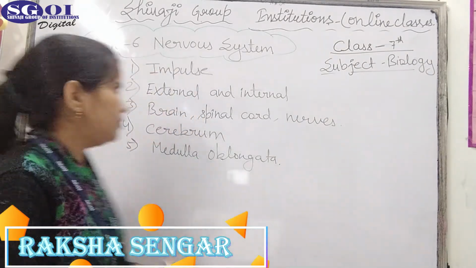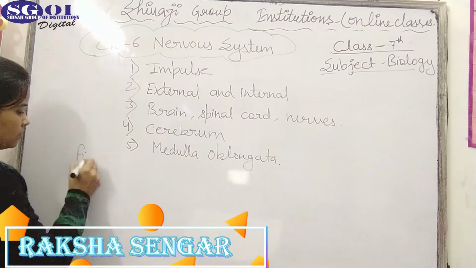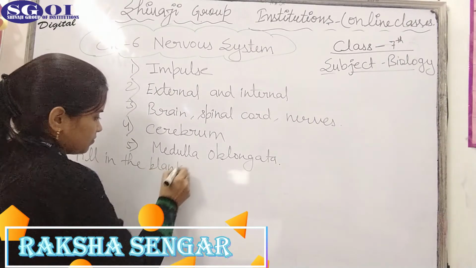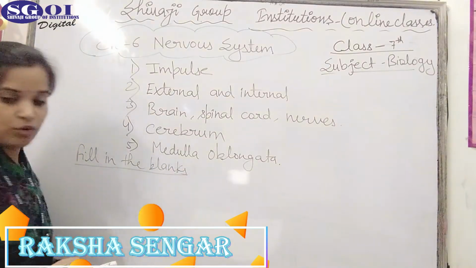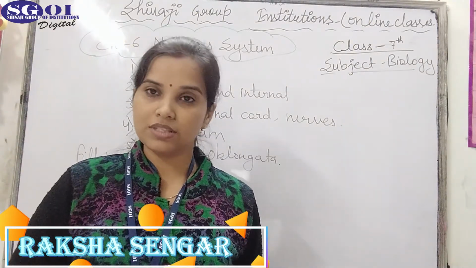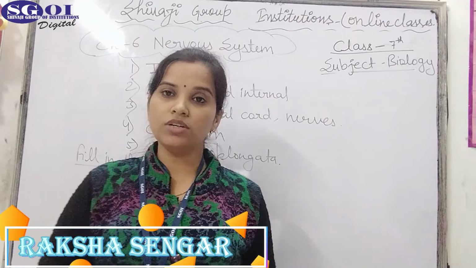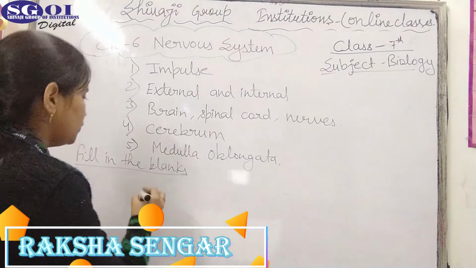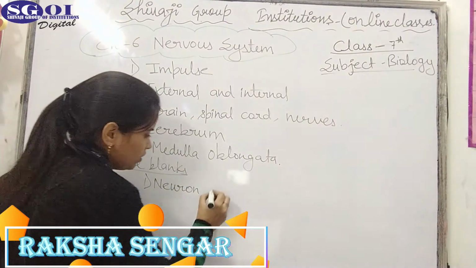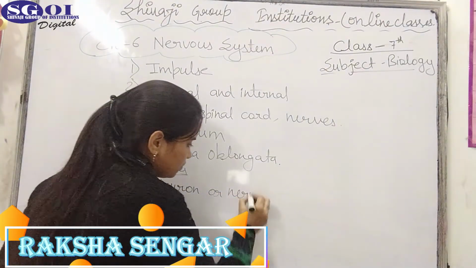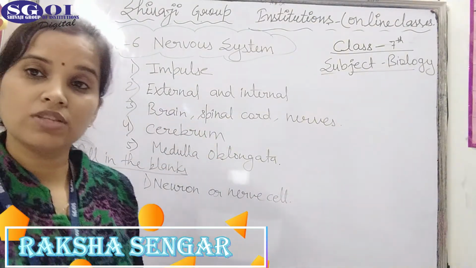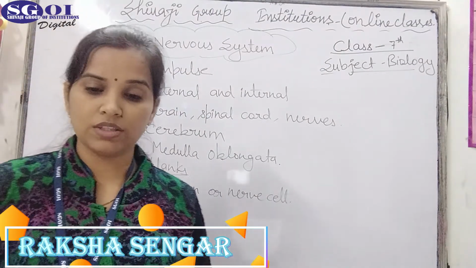Next is the FIB, fill in the blanks. And the first question is: the basic structural and functional unit of the nervous system is the neuron. Neuron, or we can say nerve cell. Neuron is also called nerve cell. This is the basic structural and functional unit of the nervous system.